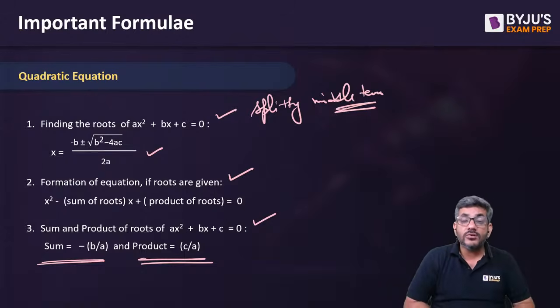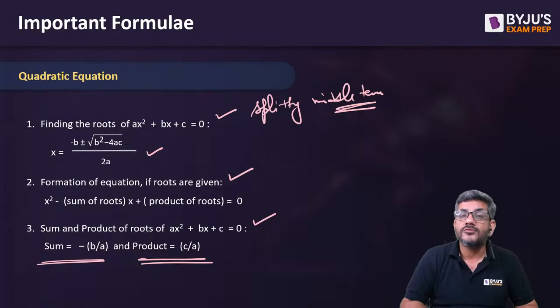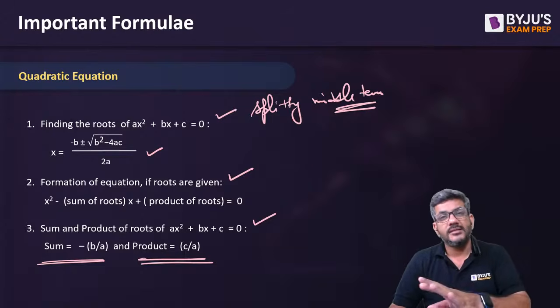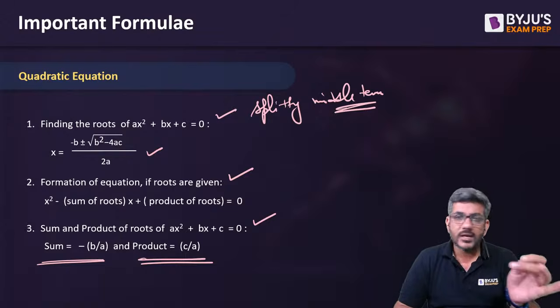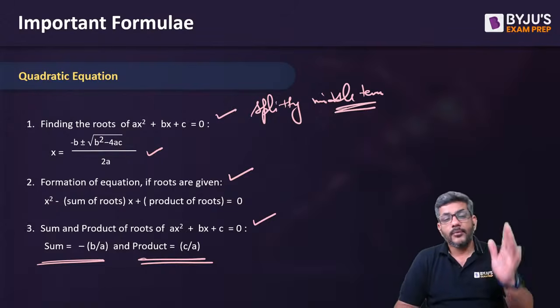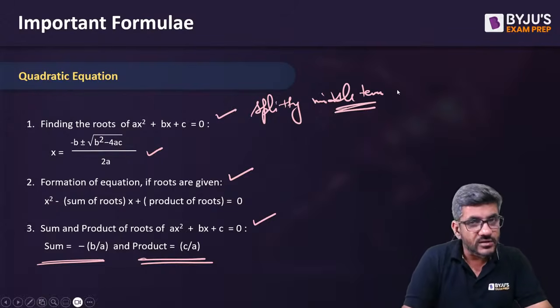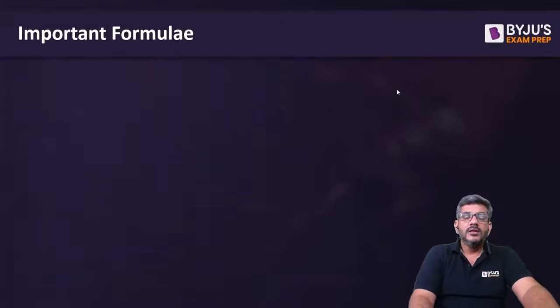What if the sum of the roots is 0? Minus b by a is 0. इसका मतलब roots are negative of each other. If one root is 3, other would be minus 3. One would be root 5, other would be minus root 5. That means अगर sum 0 है तो वो नेगेटिव है एक दूसरे के, प्रोडक्ट 1 है, इसका मतलब they are reciprocal of each other. That's about quadratic.